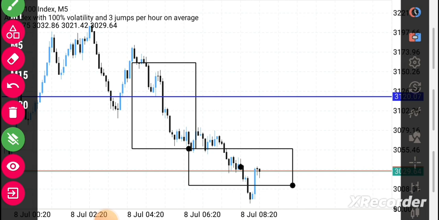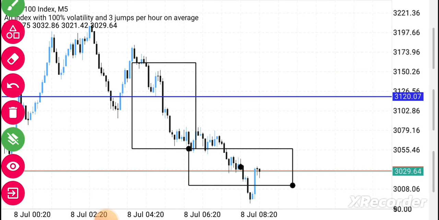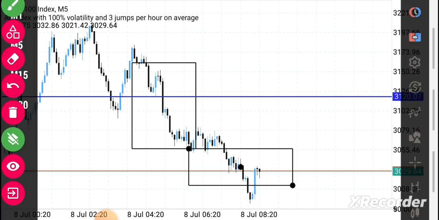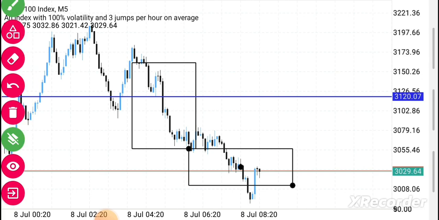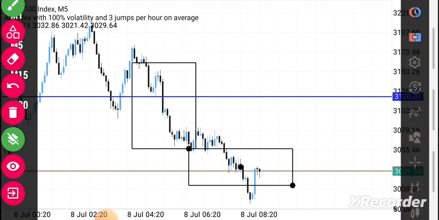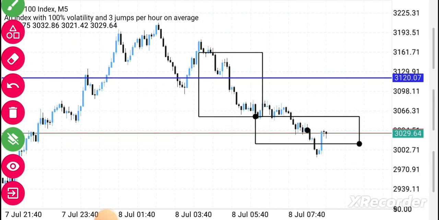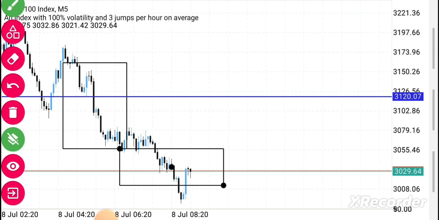So you have to find a best broker who will give you the minimum deposit of $10, and then you start trading. Are you getting the point? And he should be giving you a good tight spread. If we don't get a good tight spread, you will not get what you need.